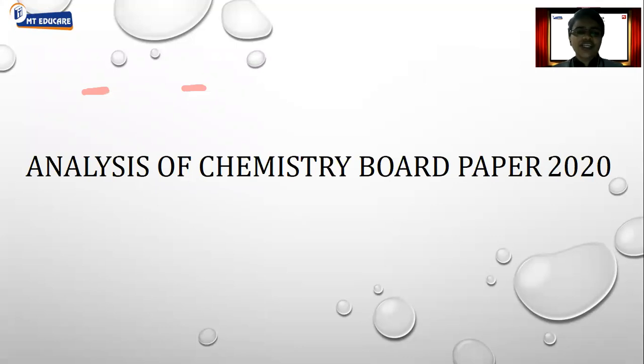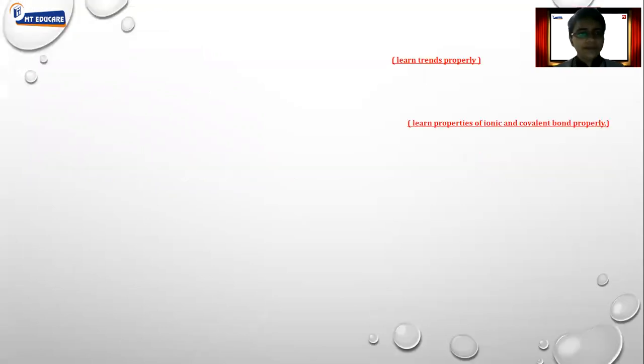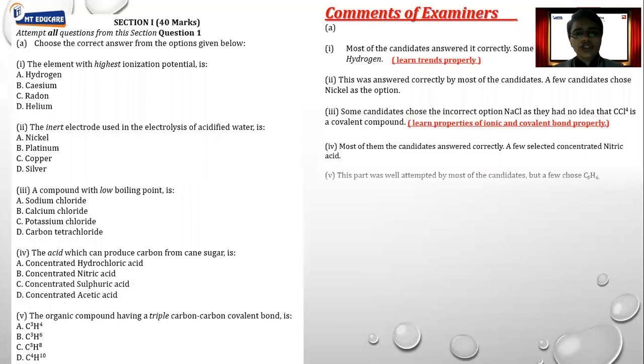Now let's discuss the analysis of the board paper. We are going to discuss the chemistry 2020 paper. So here we start with the analysis part. Let's start with the first question. Question number 1 is generally MCQs. As I rightly said, you are supposed to always write the proper option number along with the answer. Here we are going to discuss each and every question in a little bit of detail.